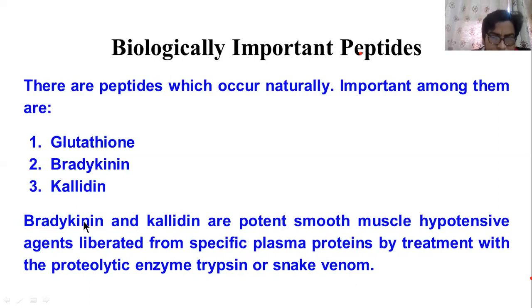So basically, bradykinin and kallidin, which are smooth muscle hypotensive agents, are liberated from a specific type of plasma protein. We get them from plasma protein by proteolytic enzymes like trypsin or snake venom. The basic example is snake venom. From the snake venom, we extract this peptide. Okay, so this is a biologically important peptide.